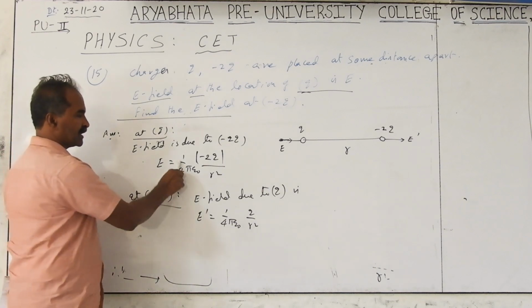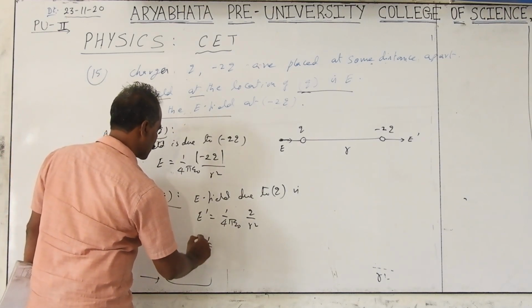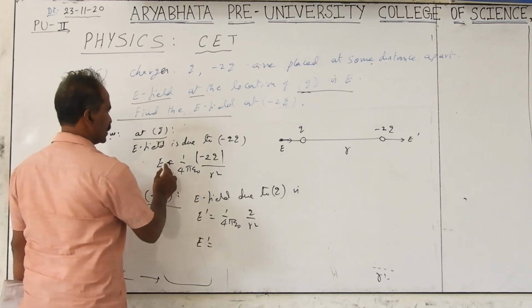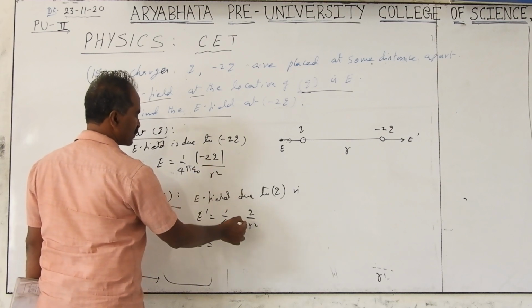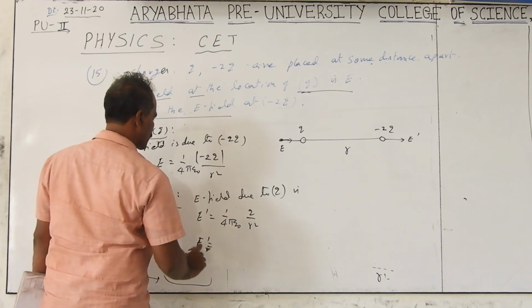Compare this with the first equation. The relation you get is E prime equals E, just with the constant modified: the charge 2Q becomes Q, so it becomes half. E prime equals E by 2.